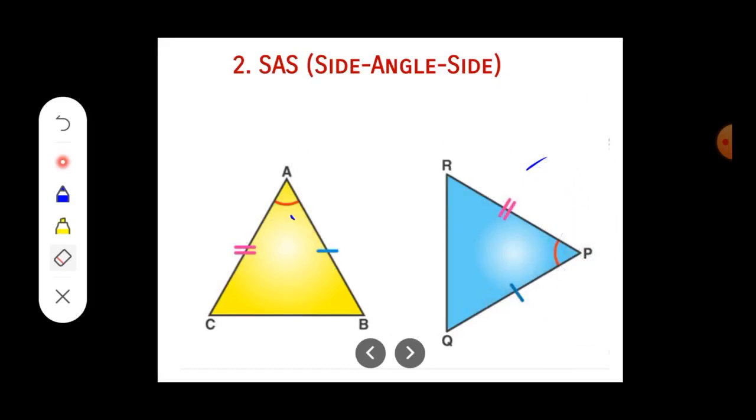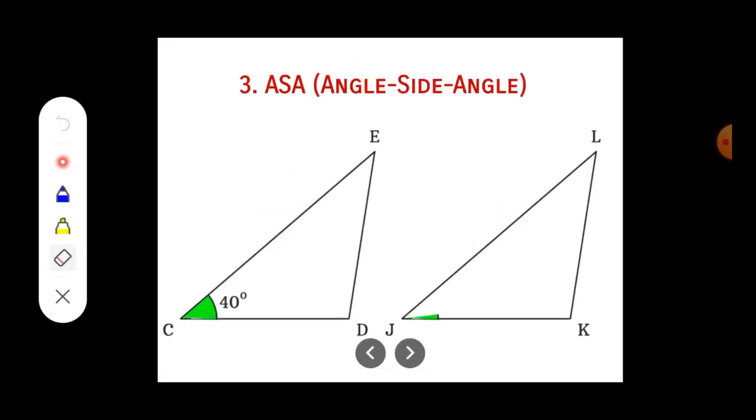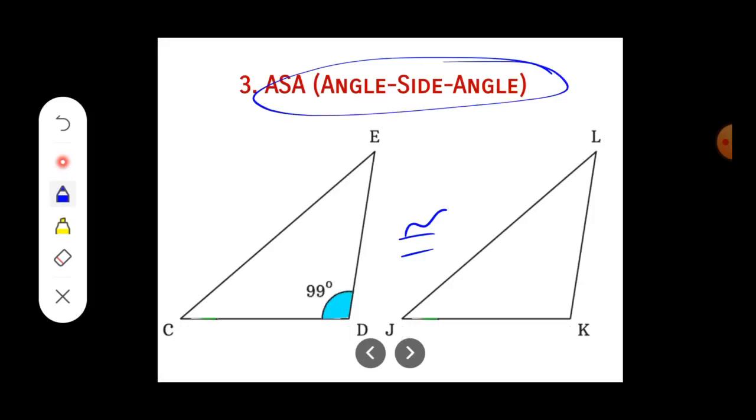Let us proceed to the next important criterion rule, that is angle, side, angle. Just have a look at the animation. Two angles are equal, right? Again, one side is equal. Now one more angle will be equal, that is both are 99 degree. So we will consider such a pair of triangles as congruent by the criterion rule known as angle, side, angle. All right.